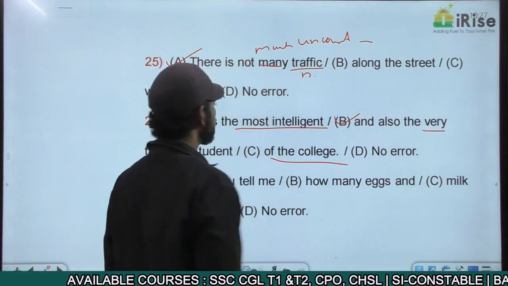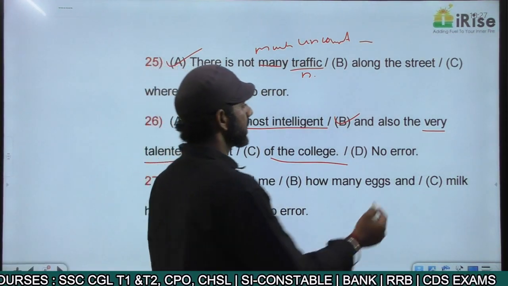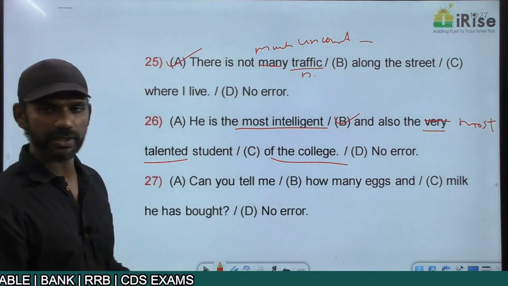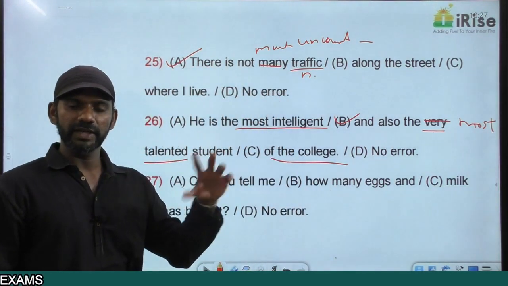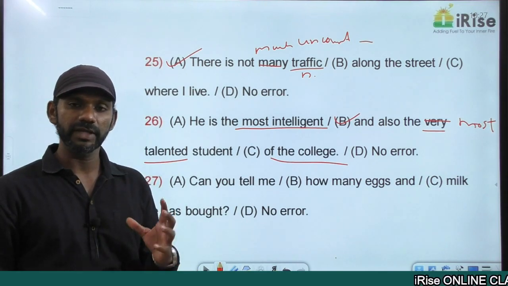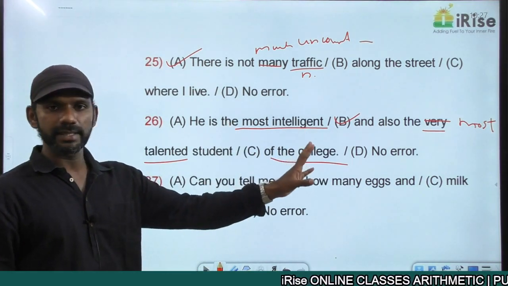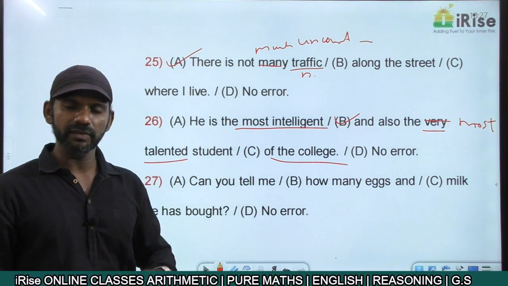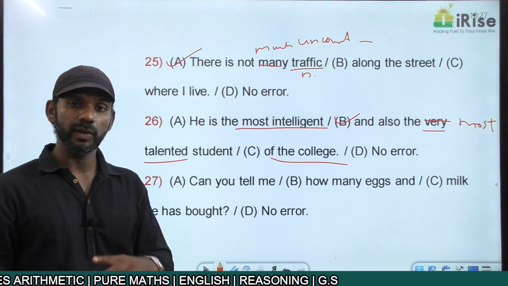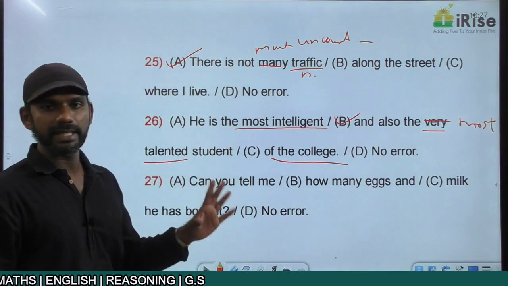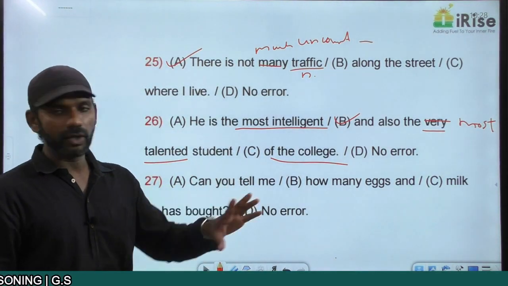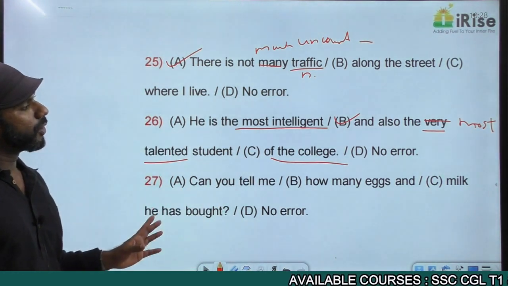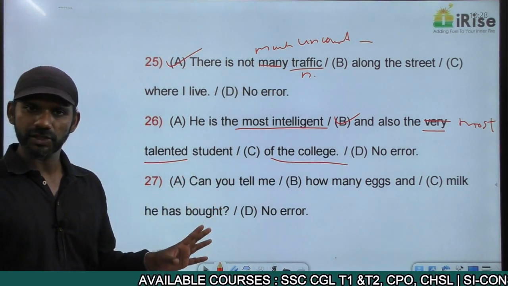The correct sentence must be, he is the most intelligent and also the most talented student of the college. Intelligent is an adjective. We cannot add "st" to it, so to make it superlative, we have to add "most." So "most intelligent" becomes a superlative degree adjective. Similarly, talented is also an adjective. We cannot add "st" to talented, so add "most" to it. "Most talented" becomes a superlative degree adjective. So that concept is also completely fine. He is the most intelligent and also the most talented student of the college.